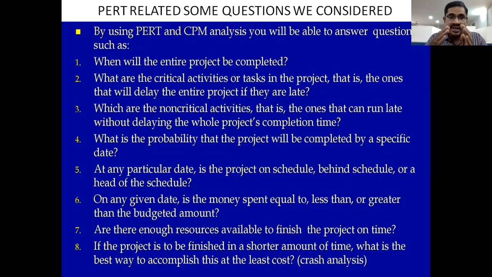So this estimation is called probability. What are the chances we have to complete the project within time? That estimation of how much chance we have to complete our project or our contract is called probability.